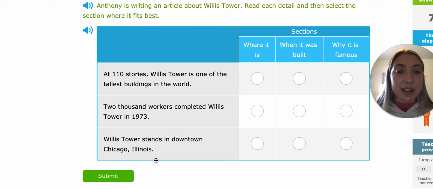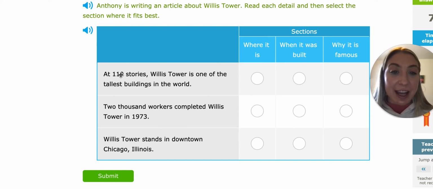All right, so let's look at where it is. Where is this building located? Well, here they're just saying how it's the tallest, not where it's located. Here we're just talking about how many people worked on it and what year it was built. But here it says Willis Tower stands in downtown Chicago, Illinois. So this sentence right here is telling me where the tower is.